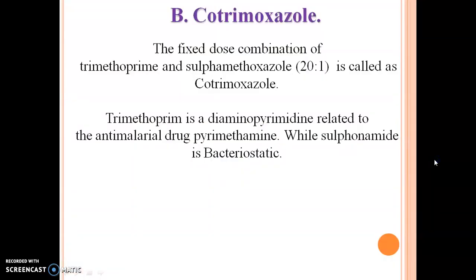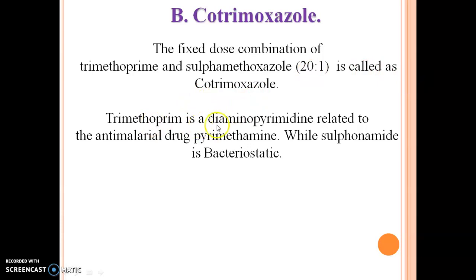Then, the next part of sulfonamide is cotrimoxazole. What is meant by cotrimoxazole? It is a fixed dose combination of trimethoprim with sulfamethoxazole in a ratio of 20:1. Means 20 parts of the trimethoprim drug, and the sulfonamide is taken in a ratio of 1. It's called cotrimoxazole.